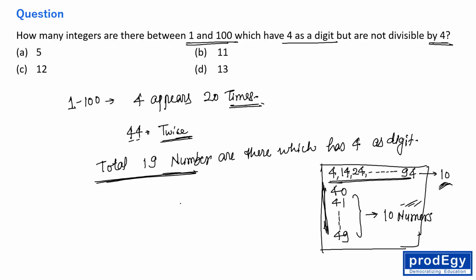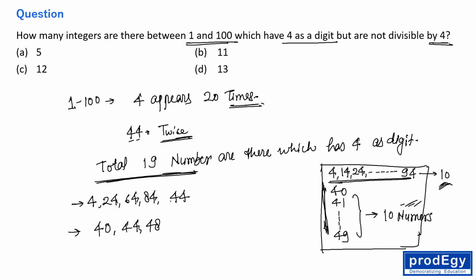Those are like 4, 24, 64, 84, and obviously 44, which we consider only once, be it here or in the 40s. In the 40s, if we talk about 40, 44 and 48, again 44 is getting repeated, so we have to omit 44 from one set.